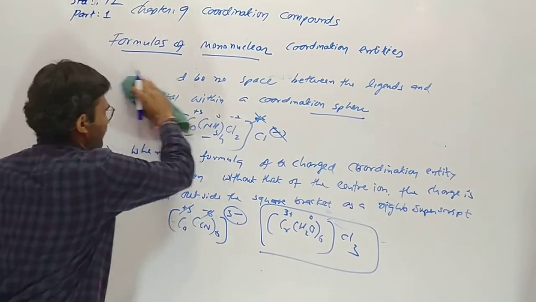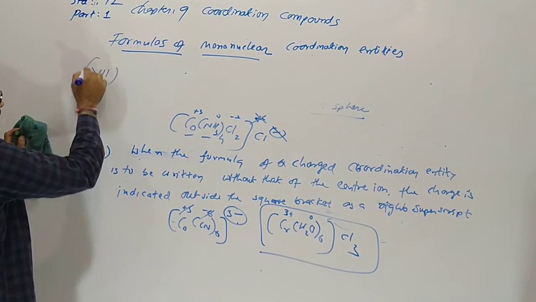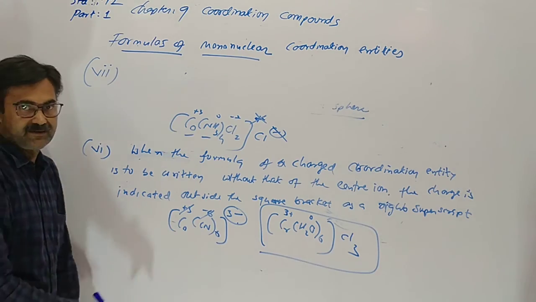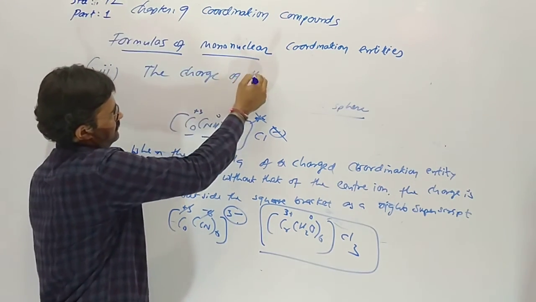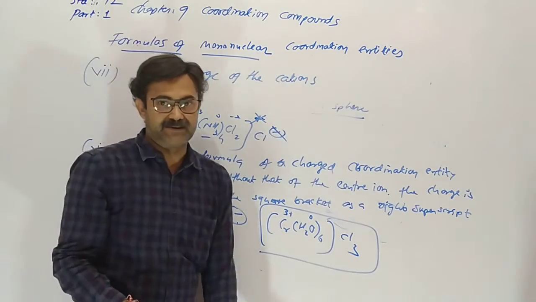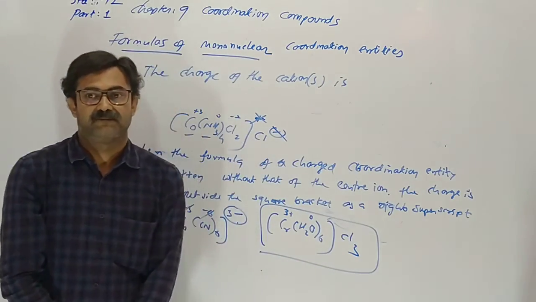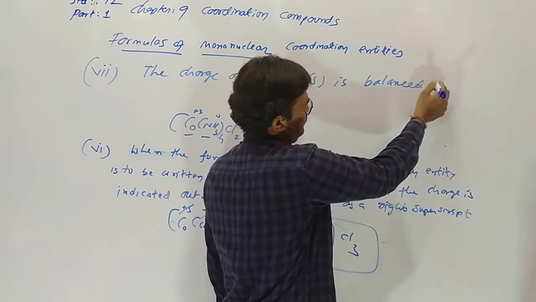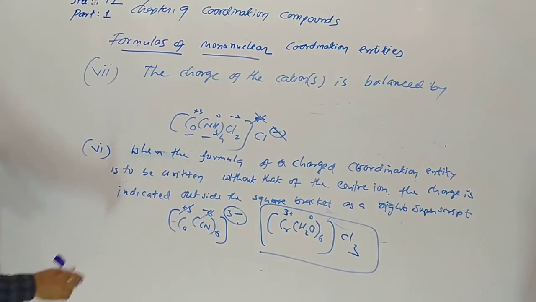Now rule 7, the last point of the day. The charge of the cations is balanced by the charge of the anions.